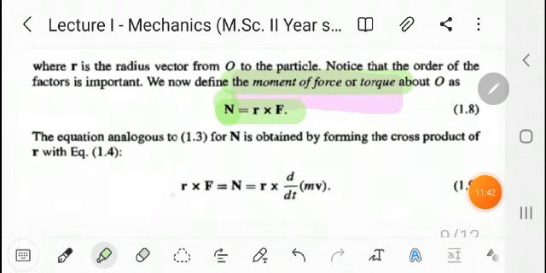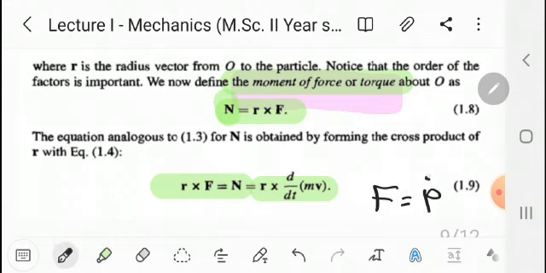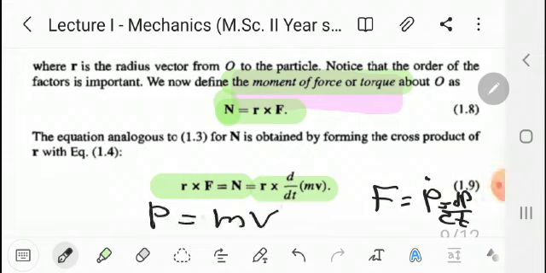That is R cross F equal to N, and here F is nothing but p dot, that is equal to dp by dt, and here p is m into v, and therefore we can write R cross F is nothing but R cross d by dt of mv.